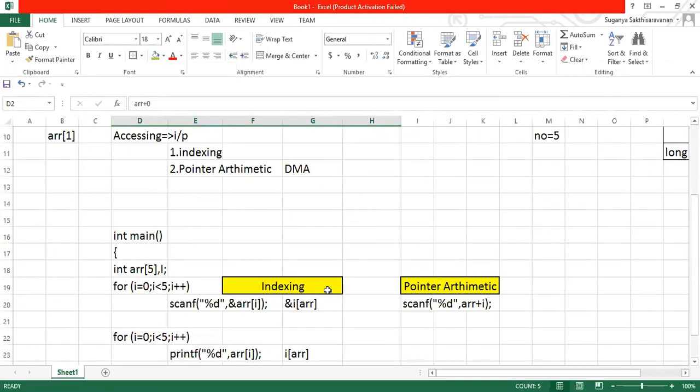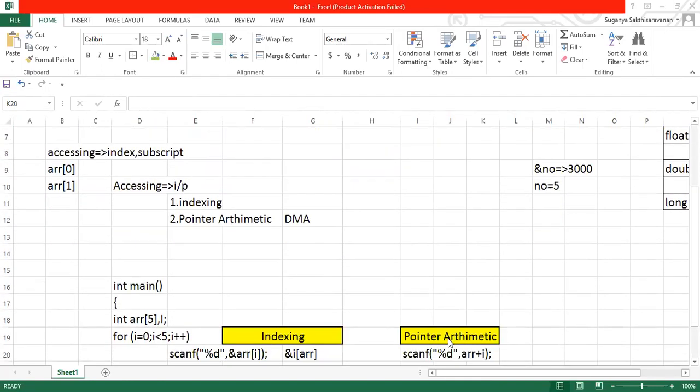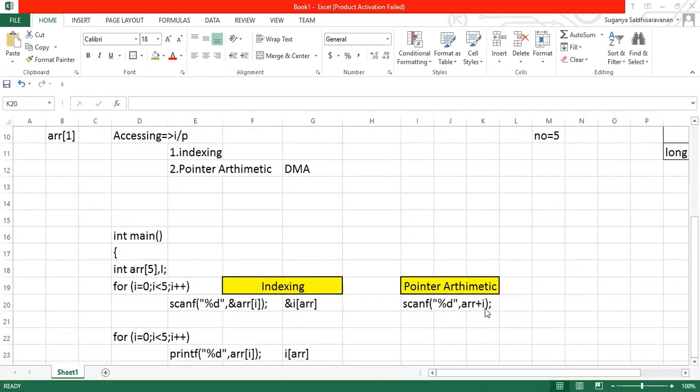So when I access the array, I can even access it like this, ARR plus I. Here you should not put an ampersand. The reason is that when I mention ARR, by default it points to the base address. Since ARR already points to the base address, you should not call the base address again. If you mention the ampersand, unfortunately it will be considered as address of. So don't make that mistake. Write cautiously when you're writing this.